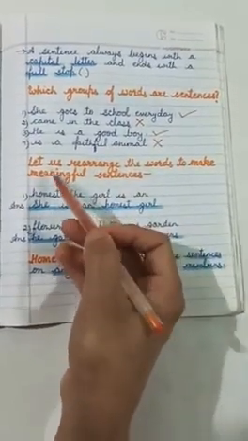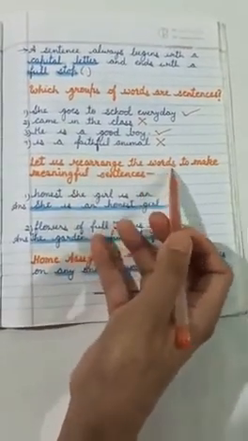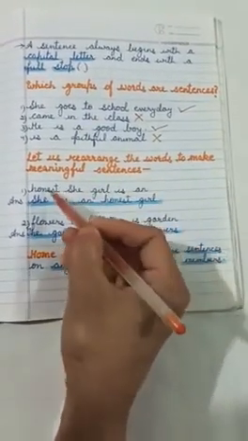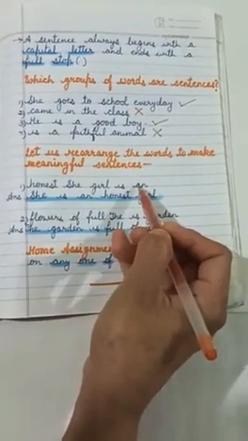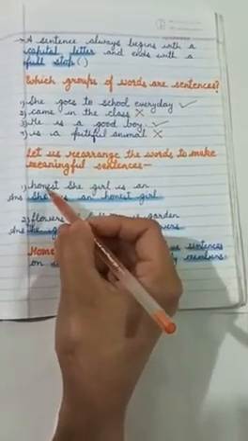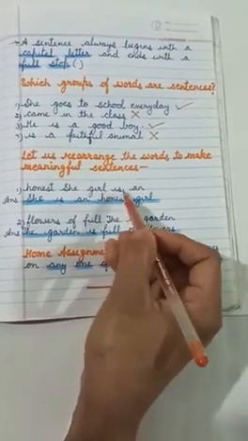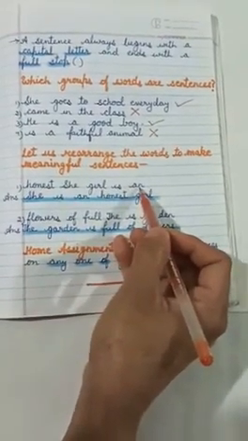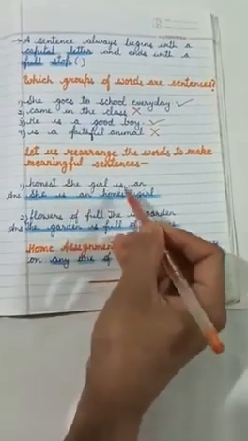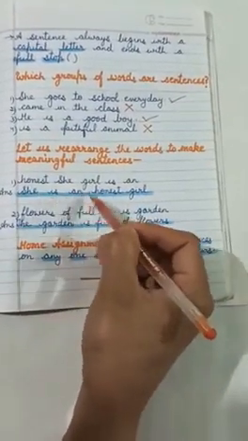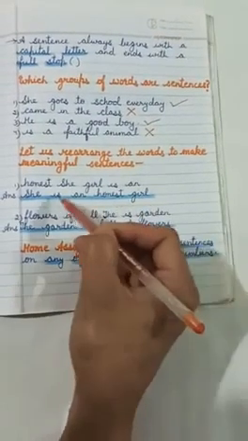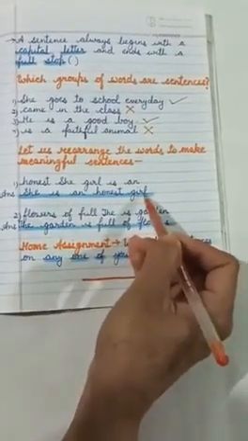Now look here. Let us rearrange the words to make meaningful sentences. This is a group of words, but it doesn't have a meaning. Honest, she, girl, is, an. It sounds funny, isn't it? Let us rearrange it. She is an honest girl. It is a correct sentence. She is an honest girl. Now it has a meaning.